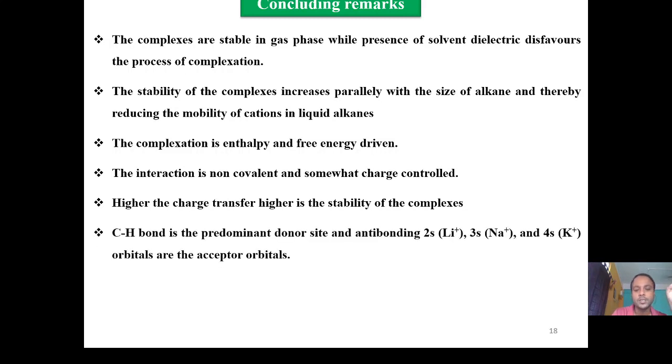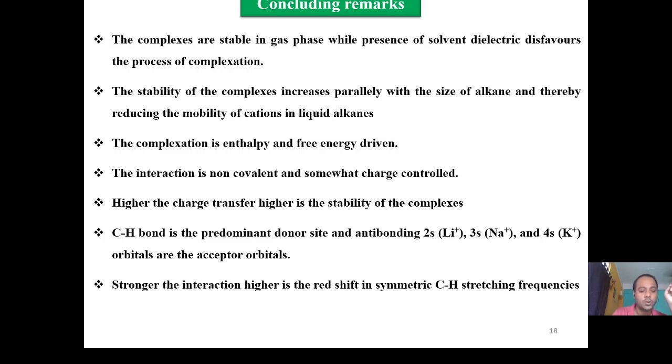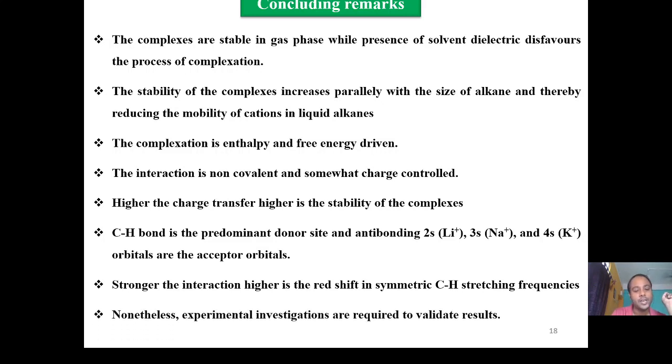The CH bond is the predominant donor, and anti-bonding 2s, 3s, 4s orbitals are the acceptor orbitals for lithium, sodium and potassium respectively. The stronger the interaction, the higher is the redshift in the symmetric CH stretching frequencies. Nonetheless, experimental investigations are required to validate the stability of the complexes and our studies.